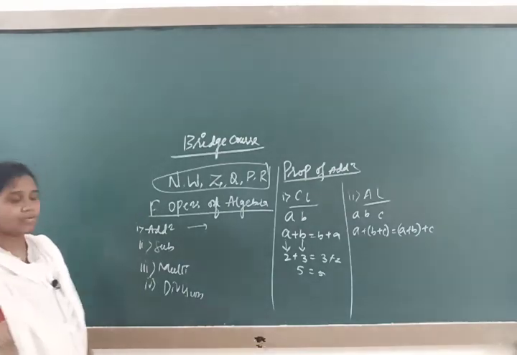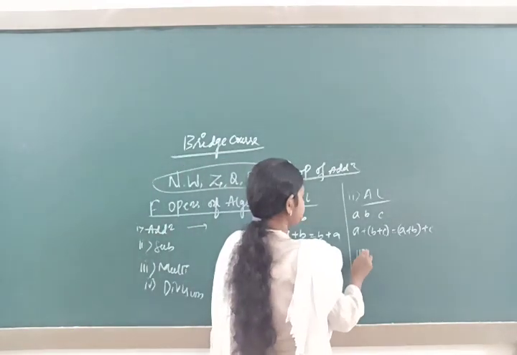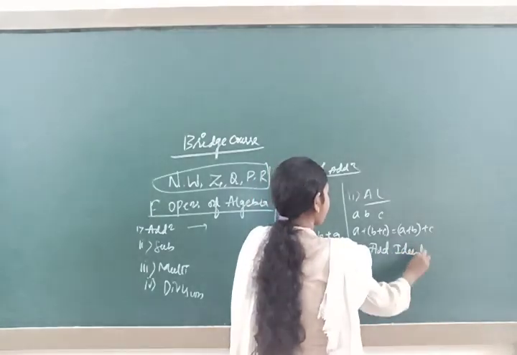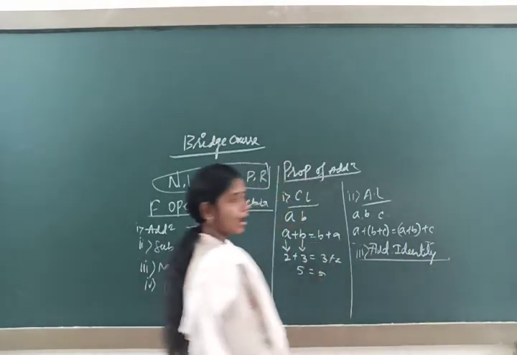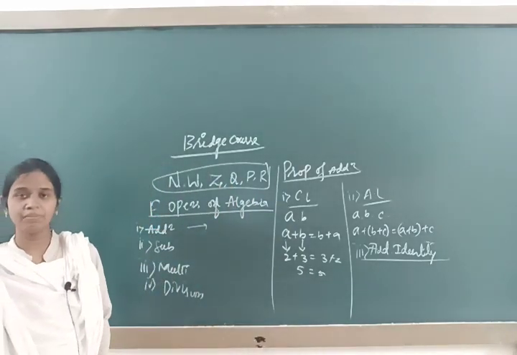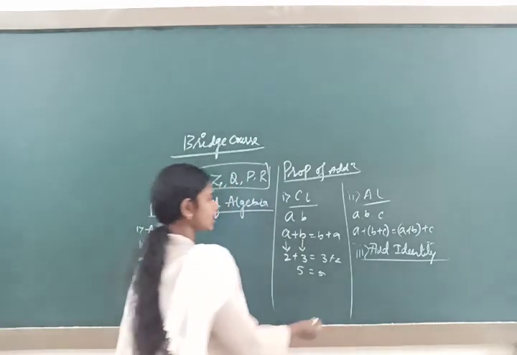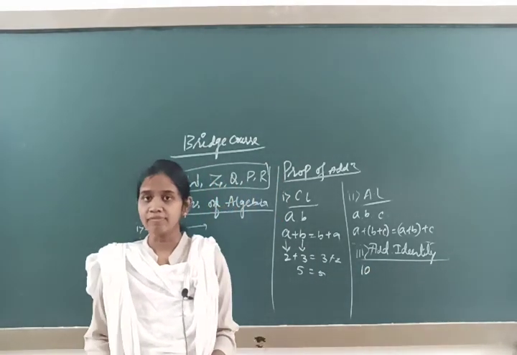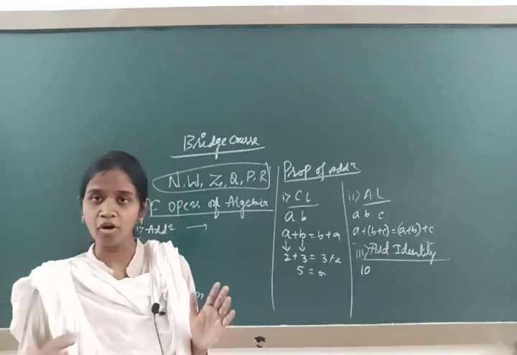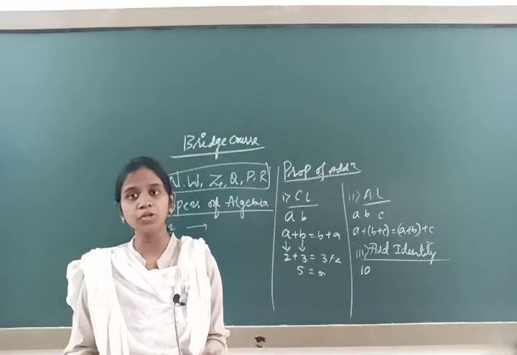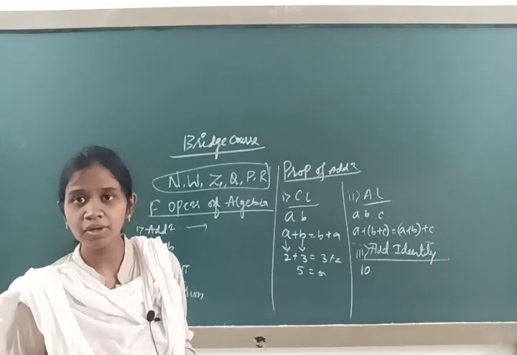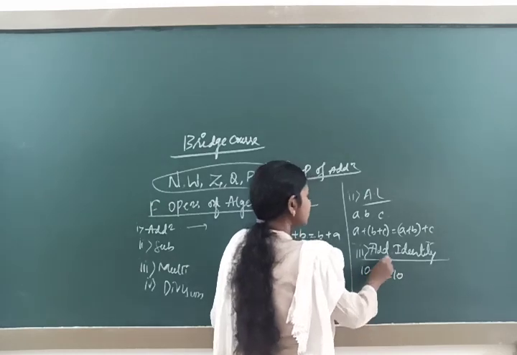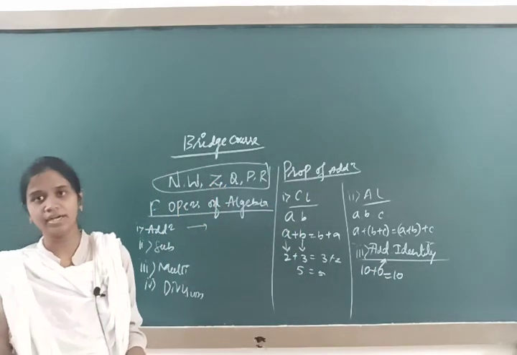Next, the third property is the additive identity. What is the additive identity? If you have any number, let us take 10, and I am asking that you should remain with the 10 itself, then which number are you going to add? If you already have 10 and should remain with 10, you are going to add 0. Then 0 is called the additive identity.